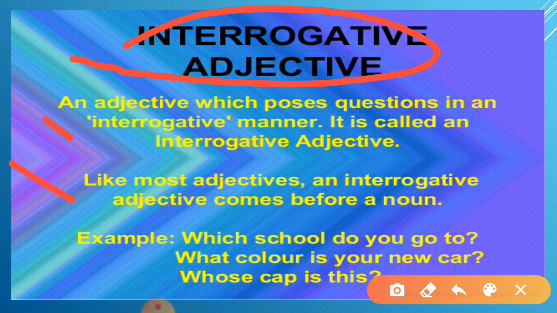How? Let's understand. Like most adjectives, interrogative adjectives come before a noun. How do we use? Which school do you go to? तुम कौन से स्कूल जाते हो? It is used to ask questions. What color is your new car? Whose cap is this? It is used to ask some question. That is why it is the interrogative adjective.